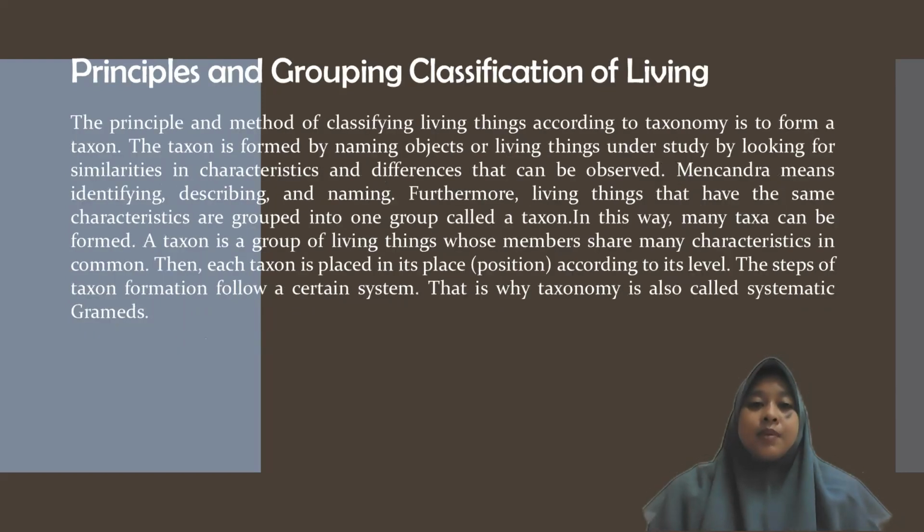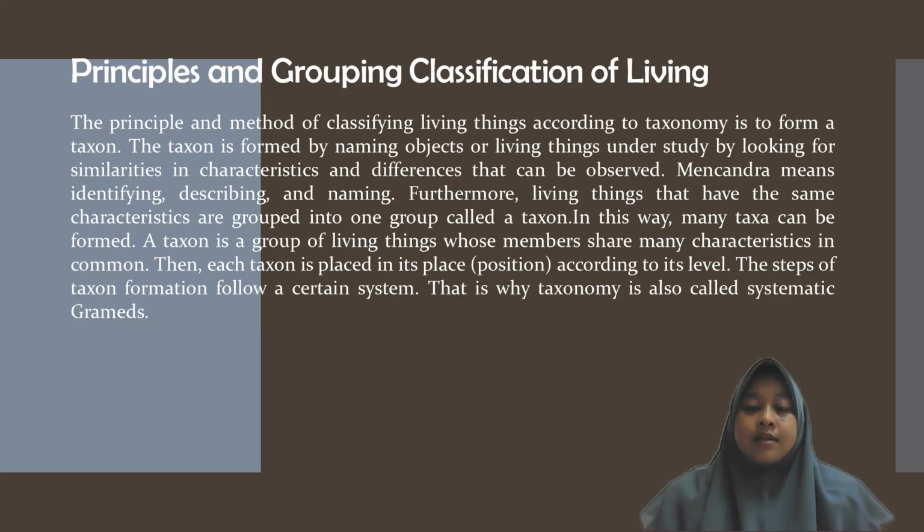And the second is the principle and grouping of classification of living things. The principle and methods of classifying living things according to taxonomy is to form a taxon. The taxon is formed by naming objects or living things under study by looking for similarities, characteristics and differences that can be observed. This means identifying, describing, and naming.